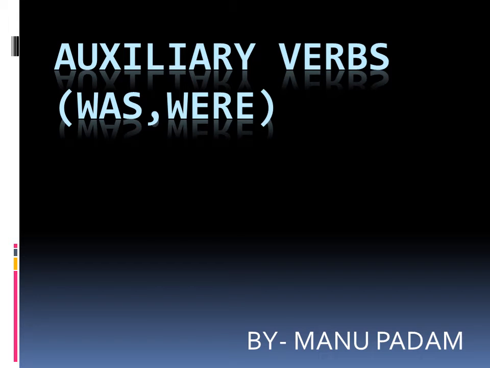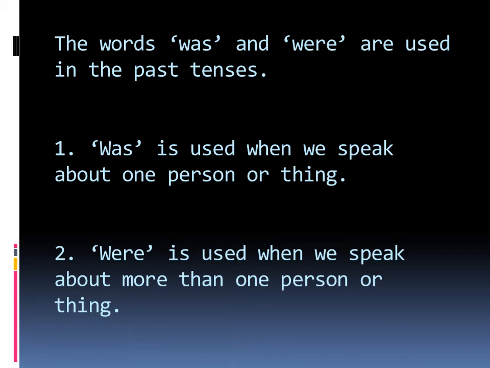Hello everyone. Earlier we talked about the auxiliary verbs, that is are, is and am. But in this video we are going to talk about other auxiliary verbs, that is was and were. The words was and were are used in the past tense. Was is used when we speak about one person or a thing. Were is used when we speak about more than one person or a thing.